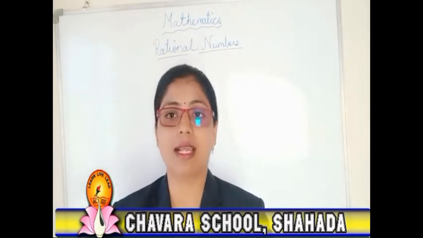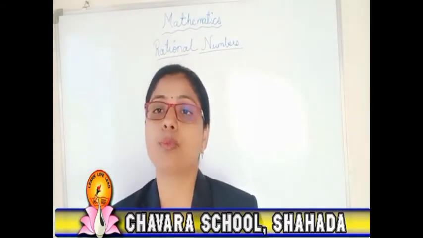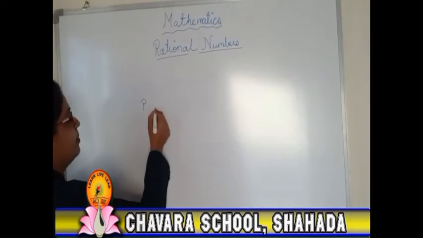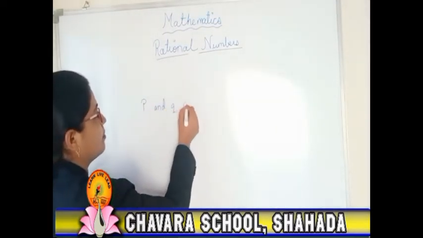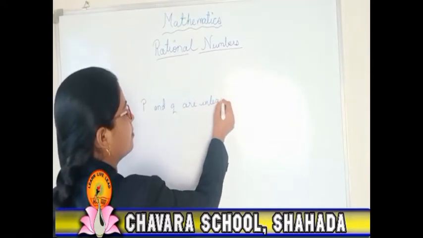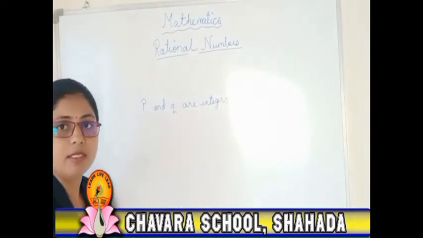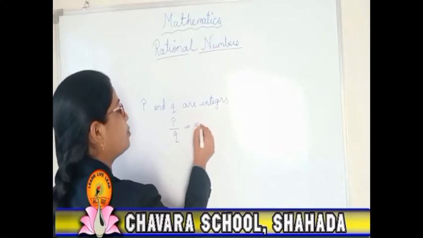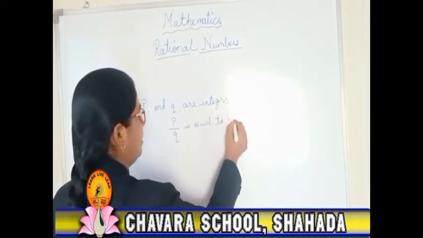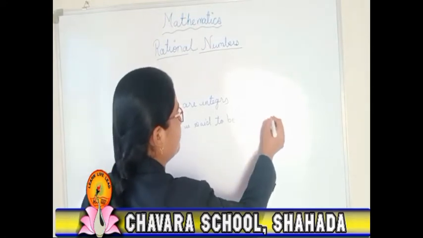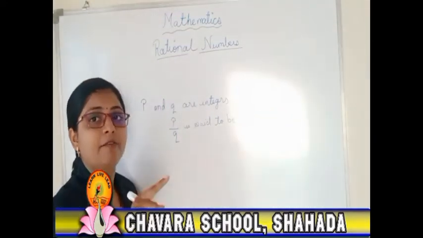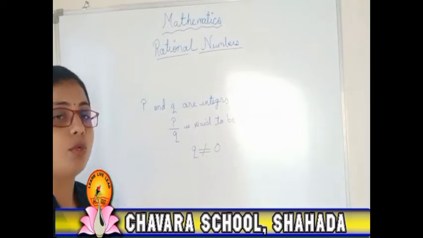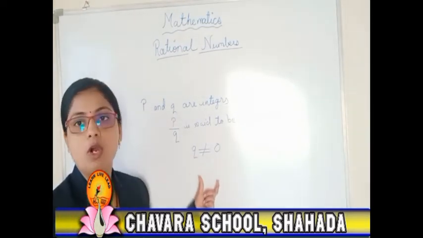So what is a rational number? A number is said to be a rational number if P and Q are integers, so P and Q are integers, and P upon Q is said to be a rational number only when Q is not equal to 0. So Q's value should not be 0.